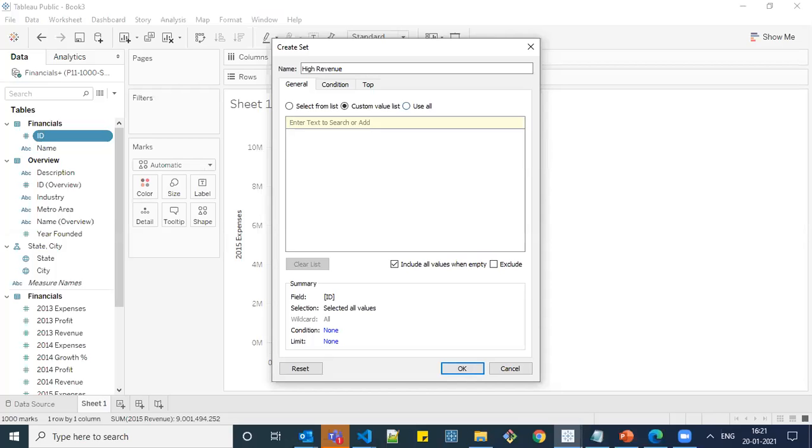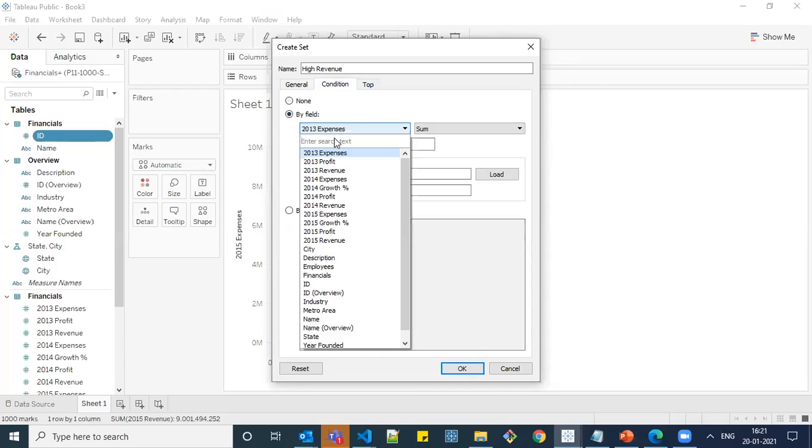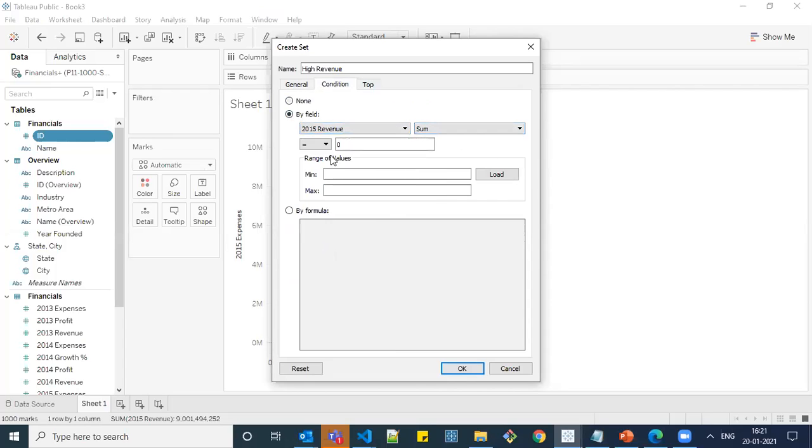We have an option like select over it. The values will get added. And use all is nothing but, even if you make changes in your selection, the use all option remains, and you have an option like condition. In this condition, I'm going to choose 2015 revenue whose sum is greater than, since all are in million, greater than 6 million.